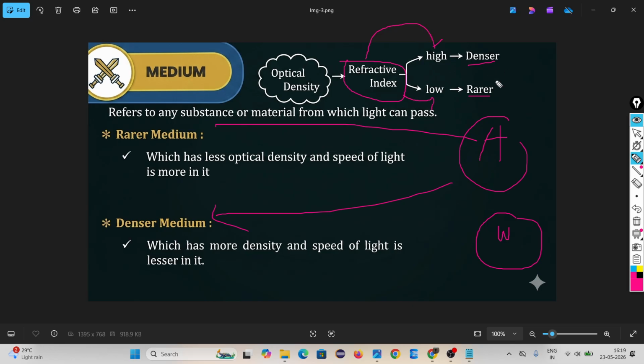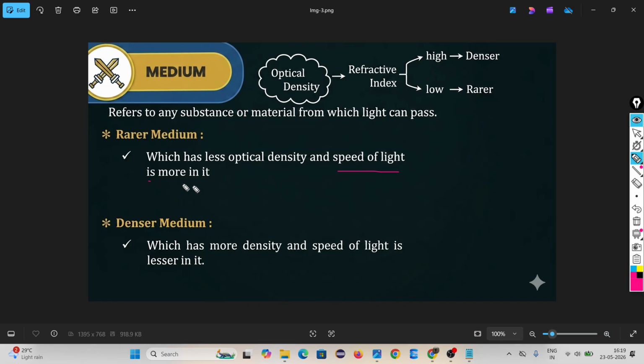So leave the refractive index concept. Generally think in which medium the speed of light is more, that is rare. If you compare air and water, in which is the speed of light more? Air. So air is a rare medium. The medium through which the speed of light is more is called a rare medium. And denser medium means the speed of light is lesser. Okay? Two concepts are there. Rare means speed of light high.